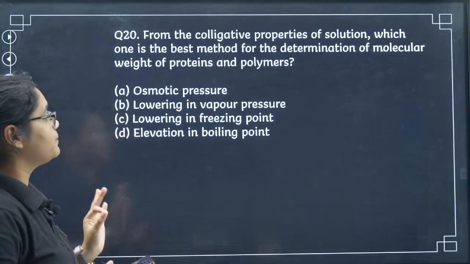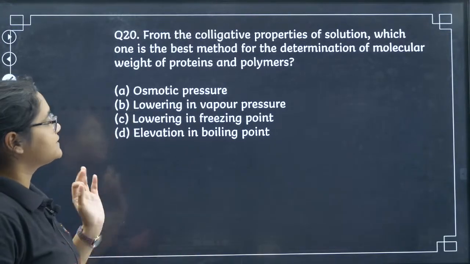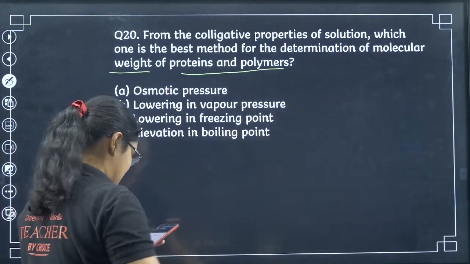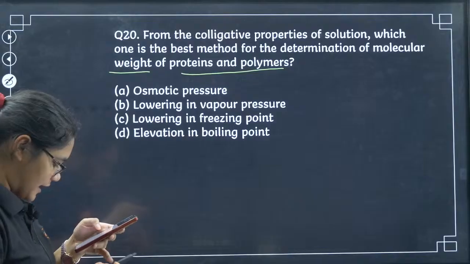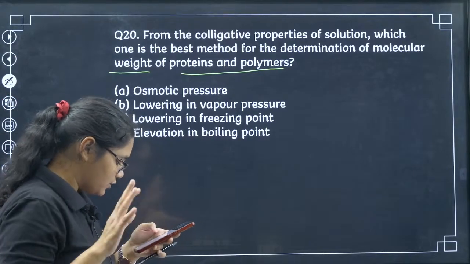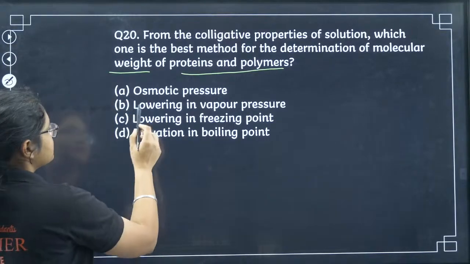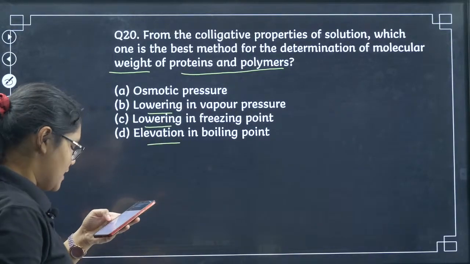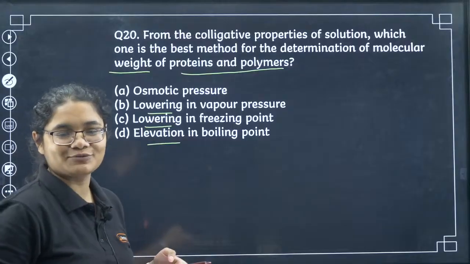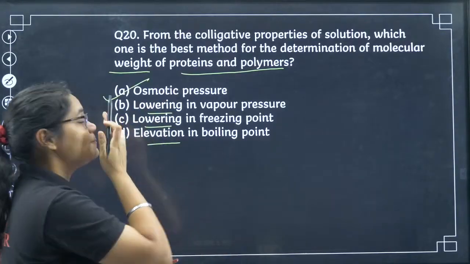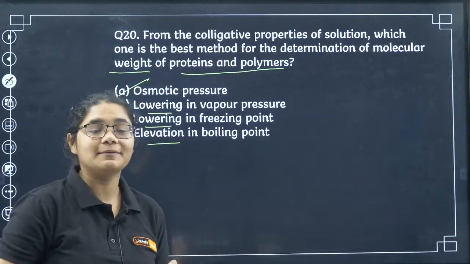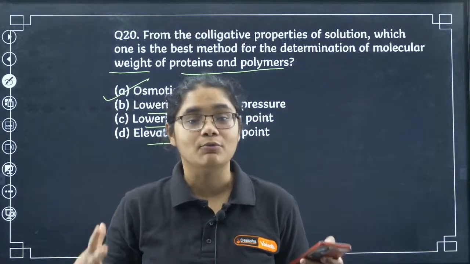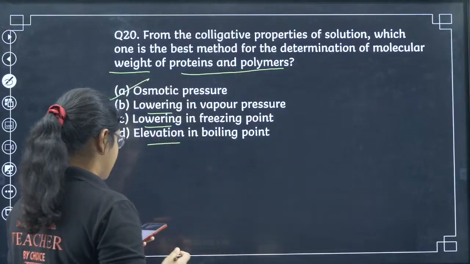From the colligative properties of solutions, which one is the best method for the determination of molecular weight of proteins and polymers? Yes, Tarun and Ashwini, all of you have given the correct answer. Then we have osmotic pressure, lowering in vapor pressure, lowering in freezing point and elevation in boiling point. Mohammed, absolutely correct and the fastest one to answer here. So it is osmotic pressure, which is option A. Osmotic pressure is used for calculating the molecular masses of bigger molecules, right? So that is why it is option A.